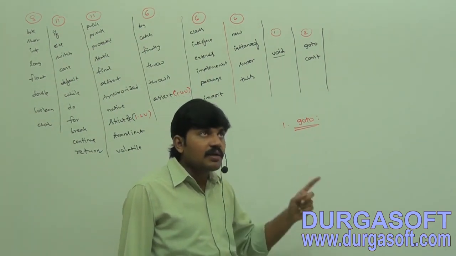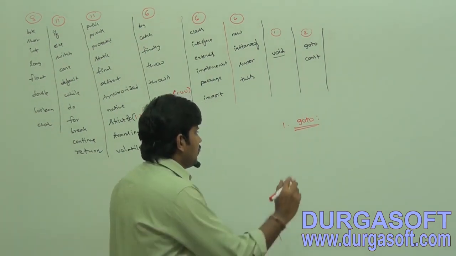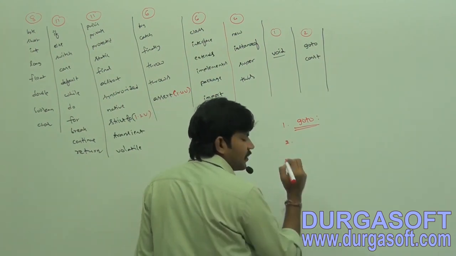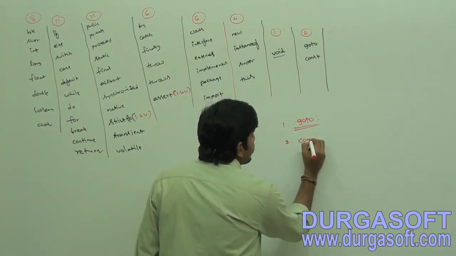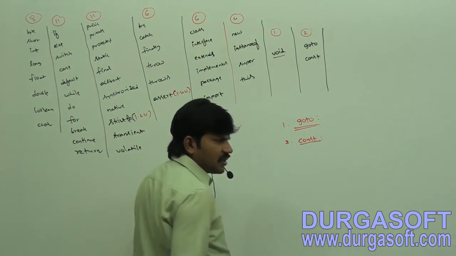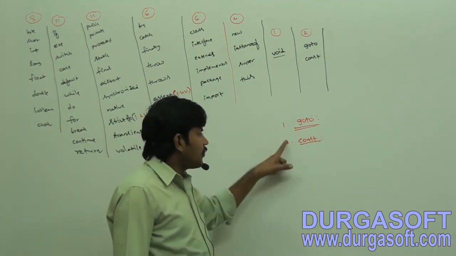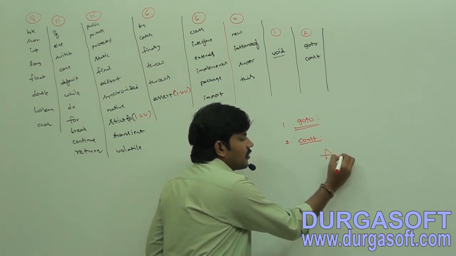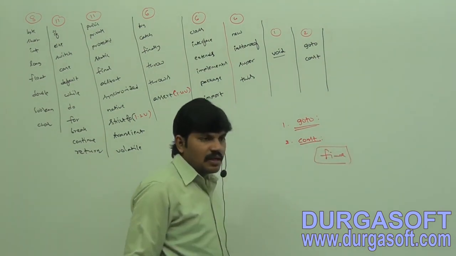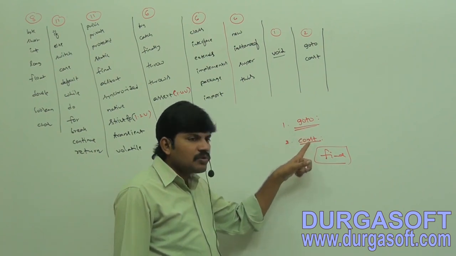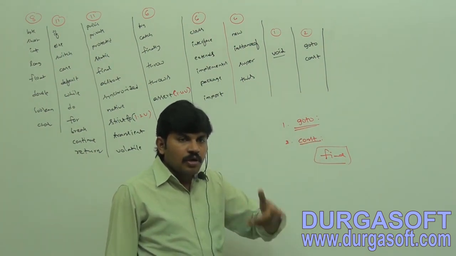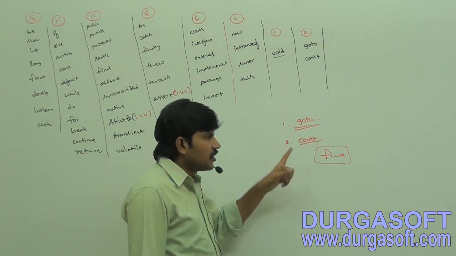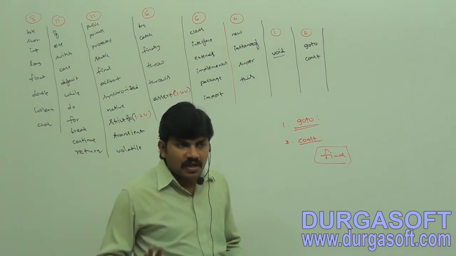Next, the second one, const. What is the purpose of const? To define a constant. Already the final keyword is there, so use final instead of const. That's why these two keywords are not allowed. By mistake, if you try to use these two, you will immediately get a compile time error.